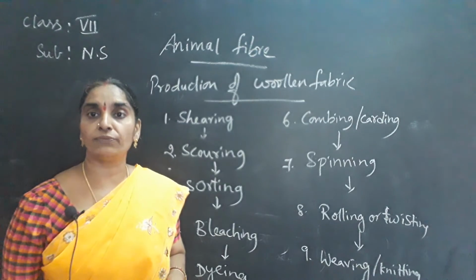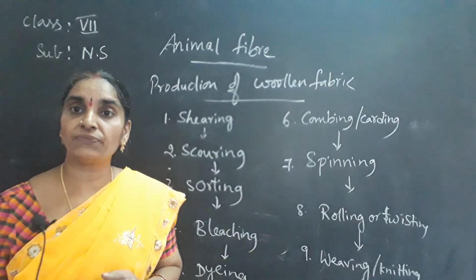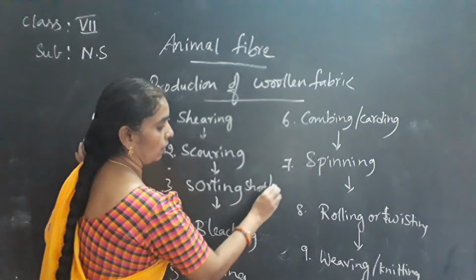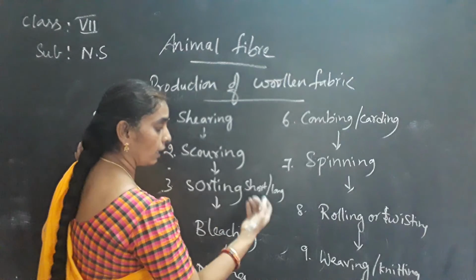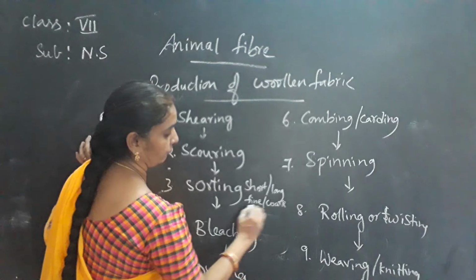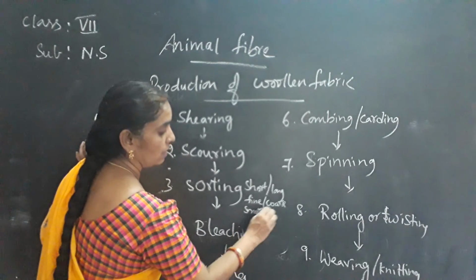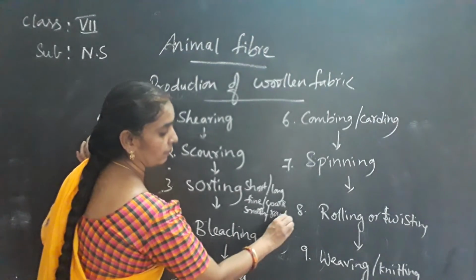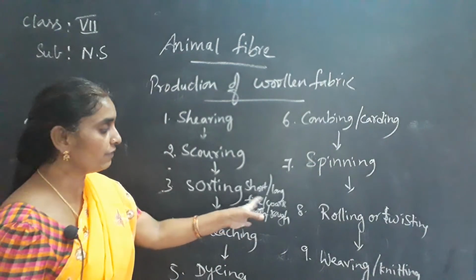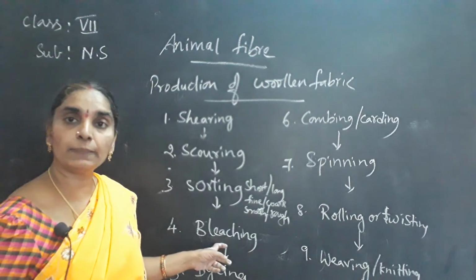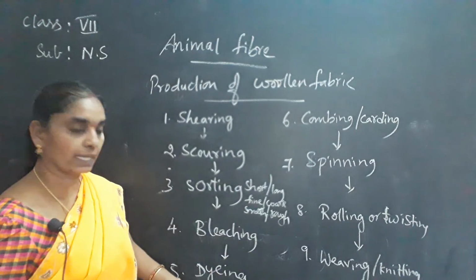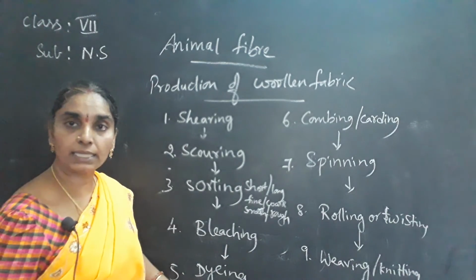In sorting process, the fleece is being sorted out or classified into short or long, or fine or coarse, smooth or rough. In these varieties, you can sort it out by touch or by feel. You can see it and sort it out and put them into different piles. Next, bleaching. Removing the color of the fleece is called the bleaching process. Next, dyeing process. Dyeing process is coloring the yarn.